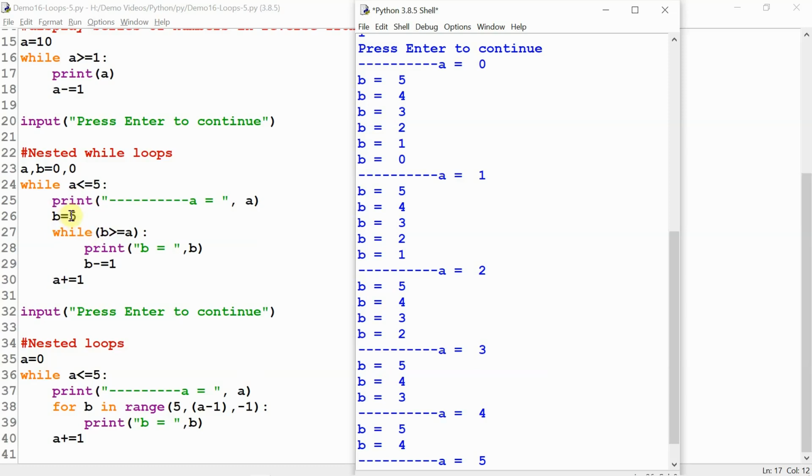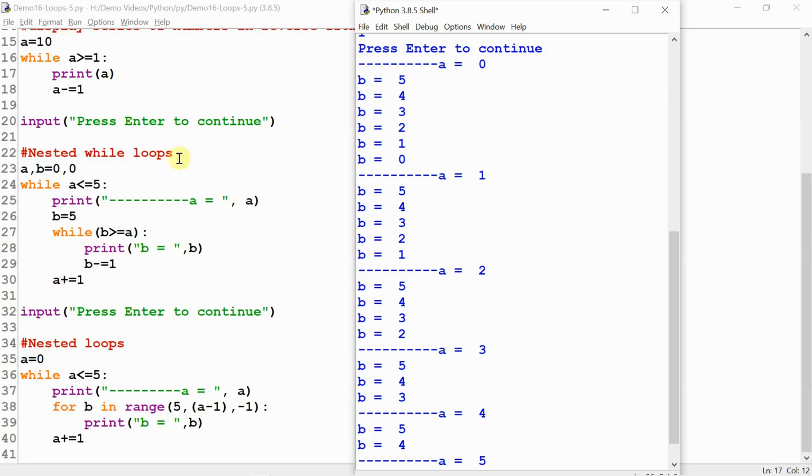And how long, what values will it check for? B greater than or equal to A. So see, first time A was 0, so B was 543210. And B is decreasing, A is increasing. So the inner loop is working in reverse order, the outer loop is working in the usual way.